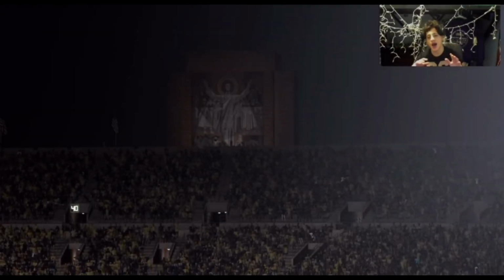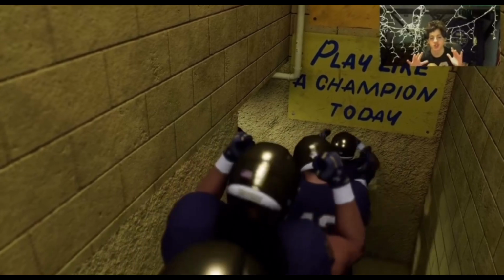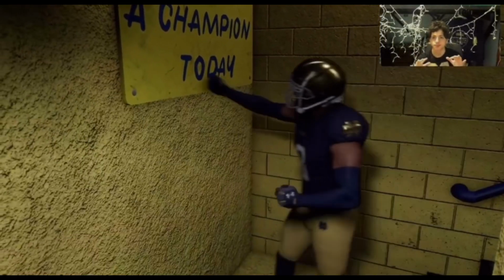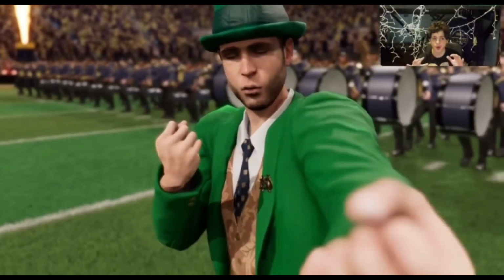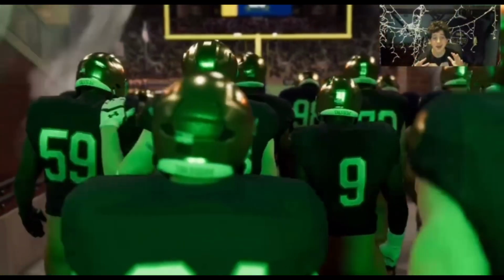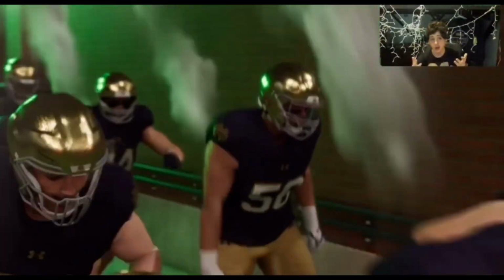All right, now you got the Indiana Hoosiers playing versus Notre Dame. This is going to be an interesting matchup also. This is going to be an in-state game, so this is going to be very highly anticipated. This is going to be played on Friday night, December 20th. Interesting.